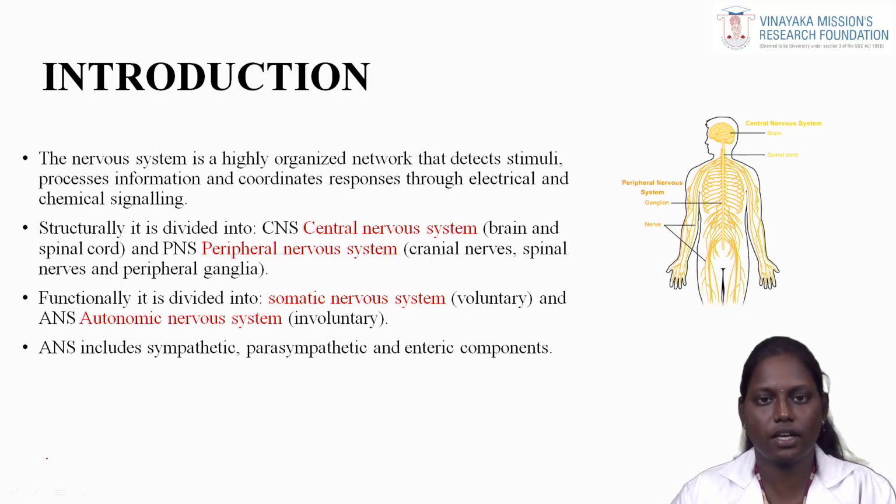Further, this is functionally divided into the somatic nervous system and the autonomic nervous system. The somatic nervous system is responsible for voluntary movements, and the autonomic nervous system is responsible for involuntary movements, which are not under our control. The ANS includes the sympathetic and the parasympathetic, and it also comprises enteric components, that is the gut-brain axis, also called the enteric nervous system.